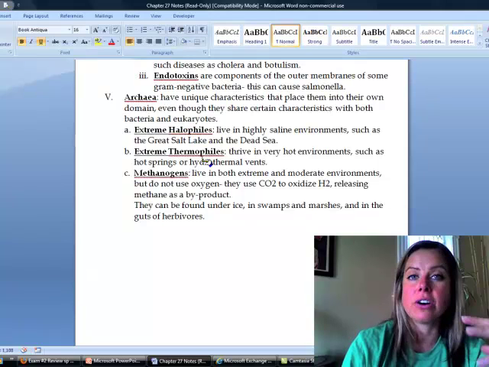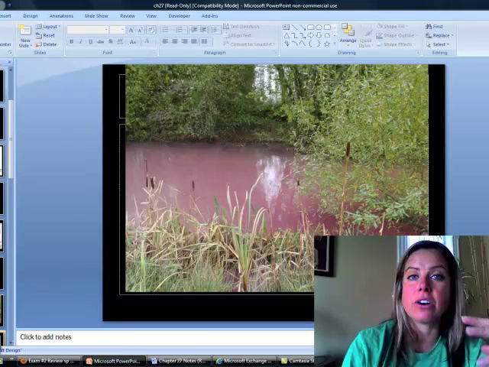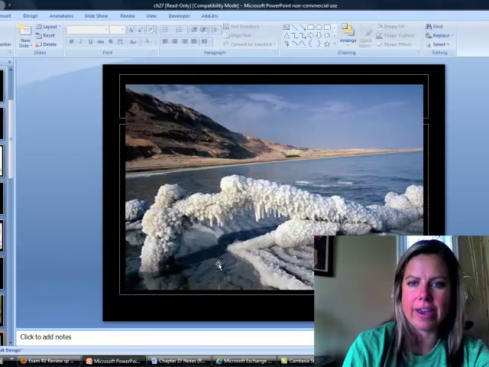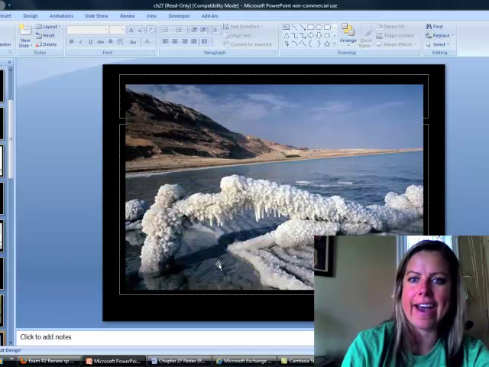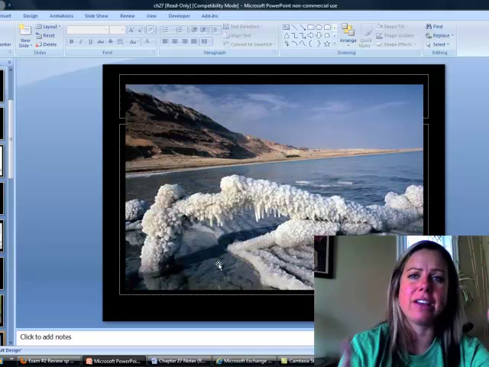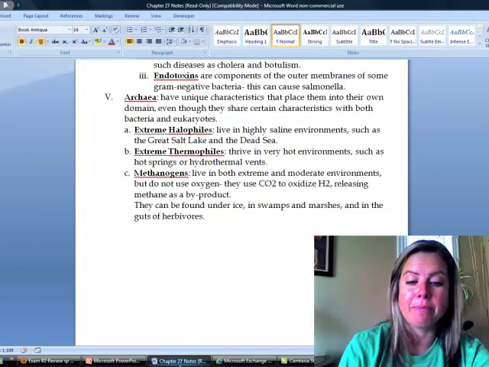So these are organisms that really like living in salty environments, and I think I've got a cool picture to show you. Yeah, this is from the Dead Sea, and you can actually see that's extremely salty, and there's really not much that lives there, but those extreme halophiles are like, oh, this is great, we love it salty.